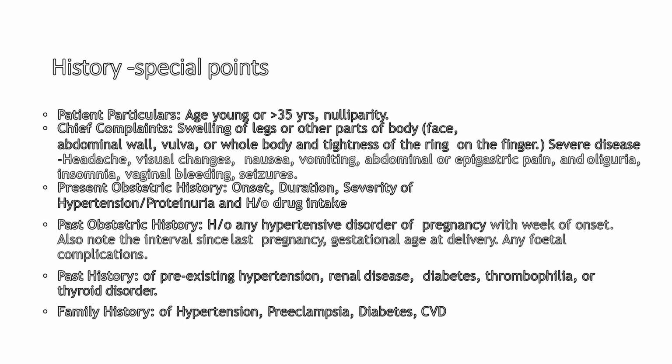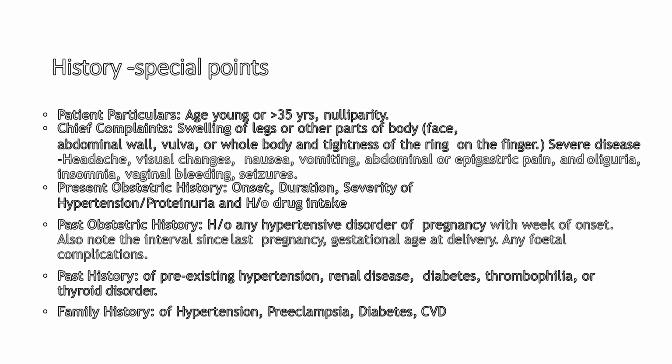When we take the history, the patient particulars, patients are usually of extremes of age, either too young or too old. Mostly they are nulliparous. They usually come with complaints of swelling of legs or other parts of the body. In severe disease, they may present with headache, visual disturbances, nausea, vomiting, abdominal or epigastric pain, oliguria, insomnia, vaginal bleeding or seizures.